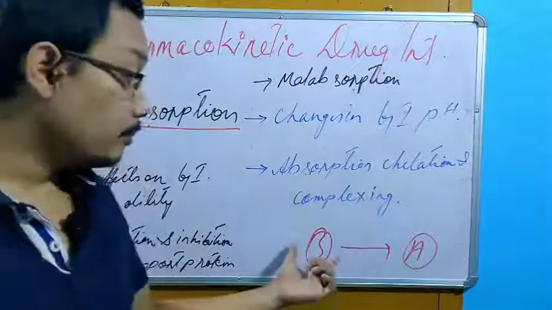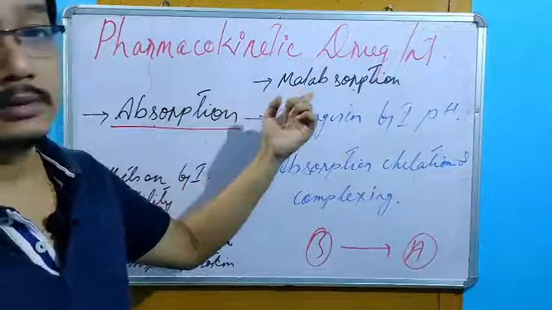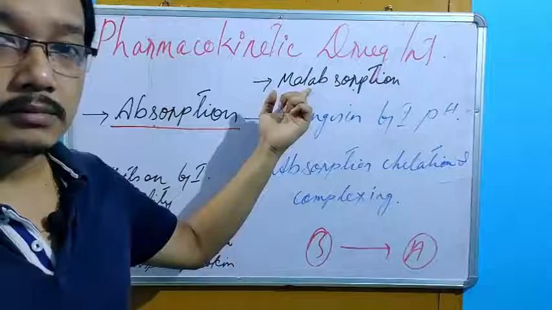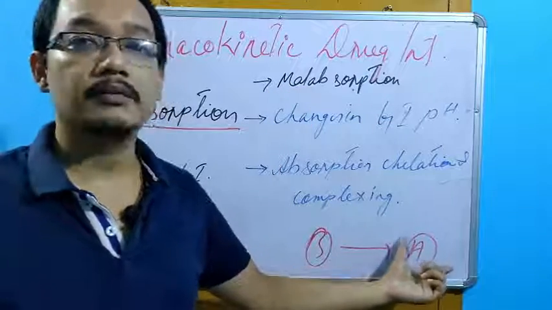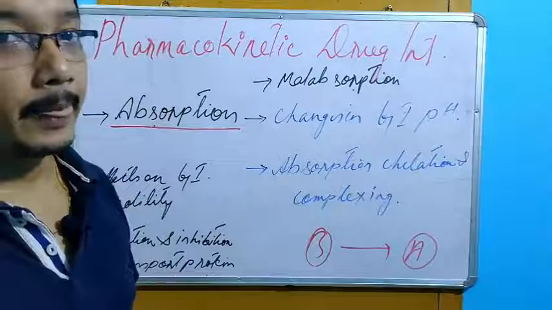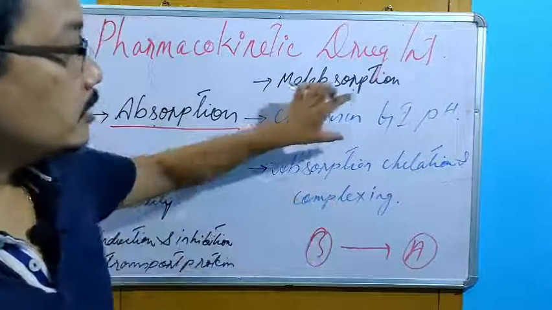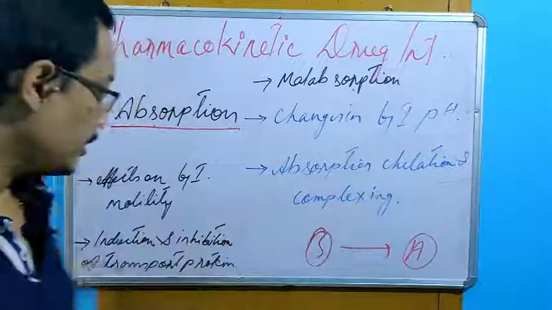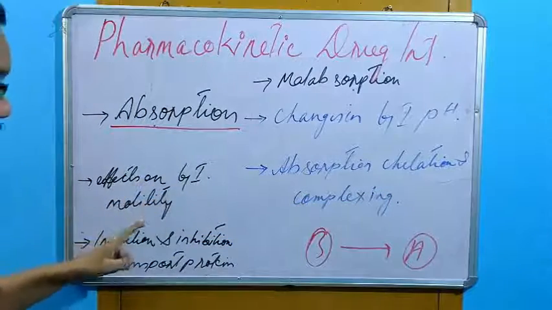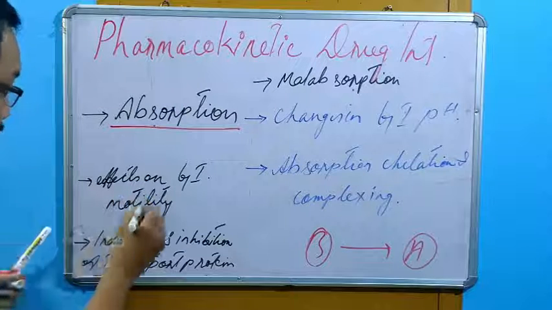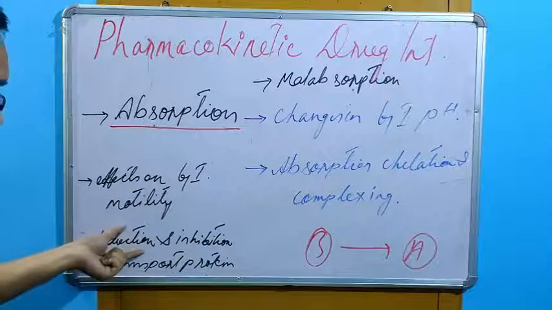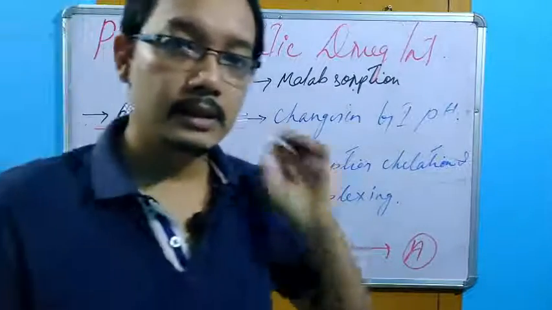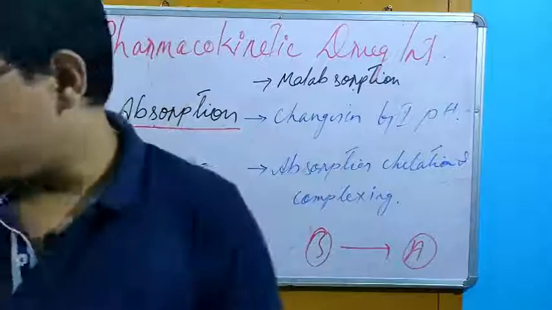So we can say if the drug B can cause the malabsorption, then of course the absorption pattern of A will be hampered. 4 points we've studied: changes in GI pH, adsorption, chelation and complexing, effects on GI motility, and finally induction and inhibition of transporter protein. Okay, now we'll study one by one. It's very interesting.